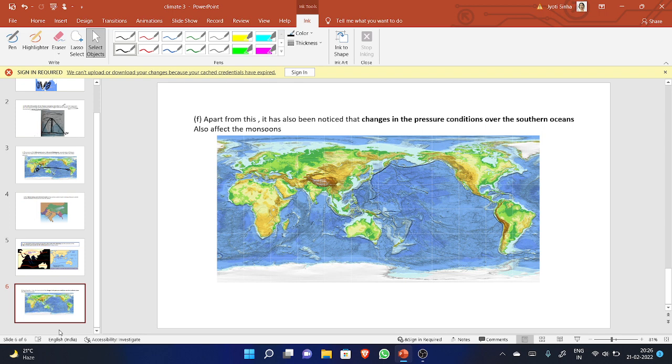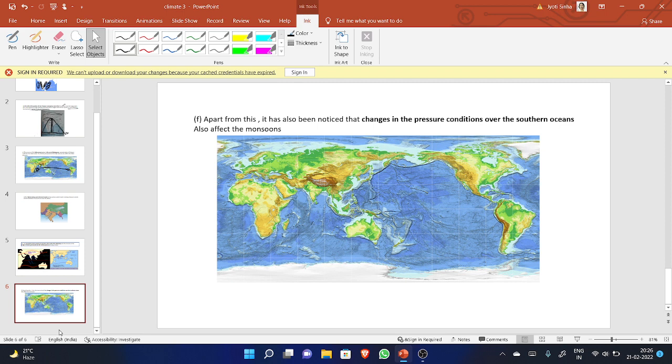It has also been noticed that changes in the pressure condition. Now, again, this is known to you, the pressure condition, high pressure zone, low pressure zone over the southern ocean also affects the monsoon. And how does it affect the monsoon? It is known to us that this is Madagascar.